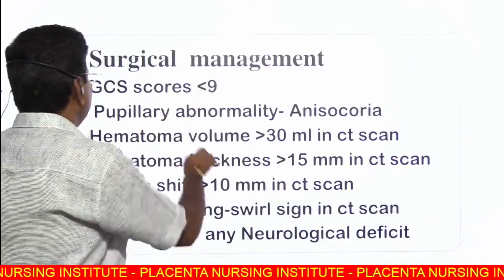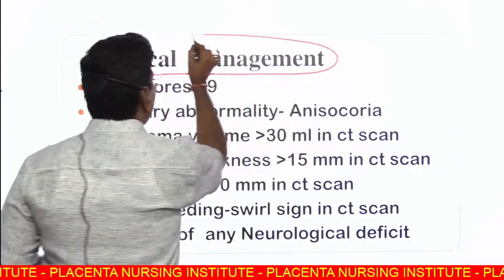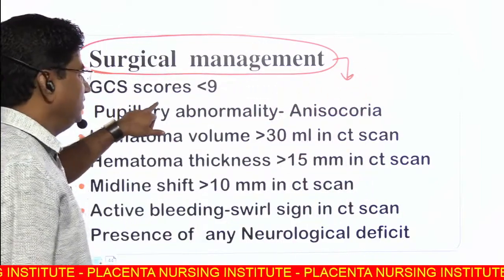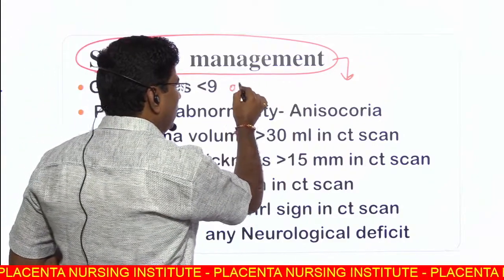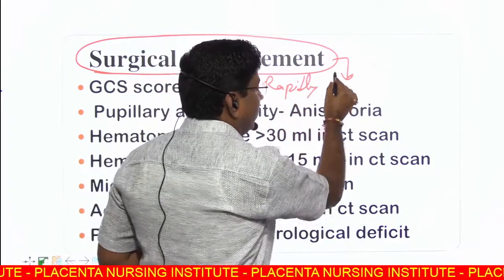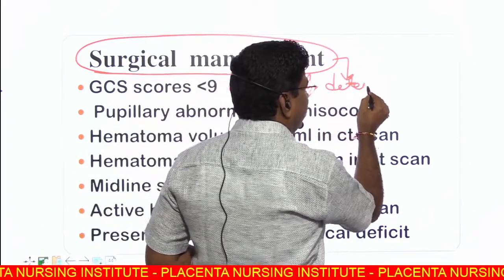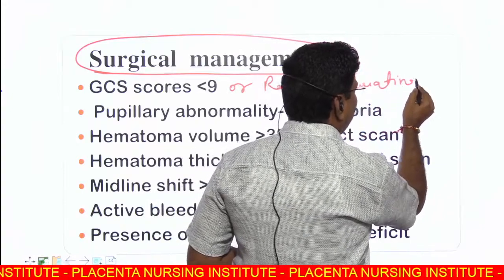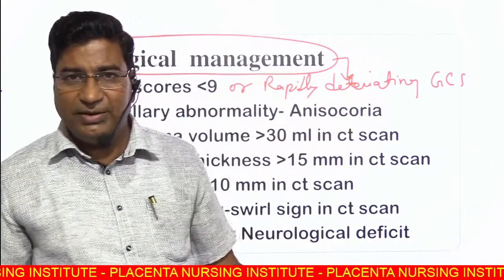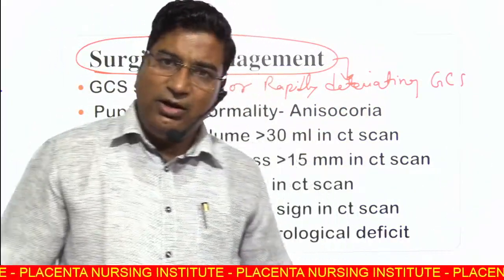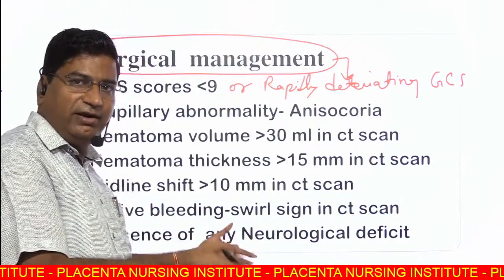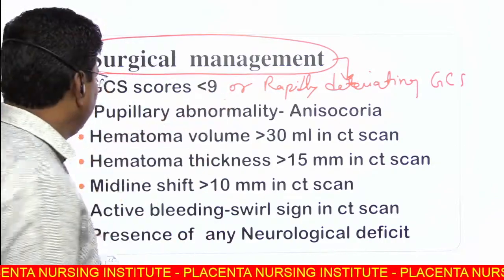And surgical management. You go for surgical management, number 1, GCS score less than 9 or, note down, rapidly deteriorating GCS. Initially you examine the patient having GCS 14, but sudden or rapidly deteriorating GCS 11, 10, 9, then go for the surgical management.